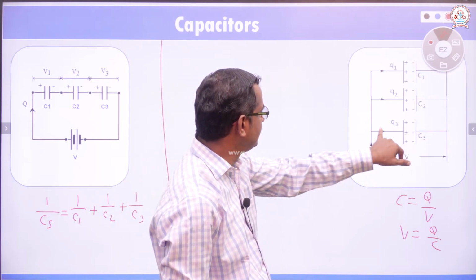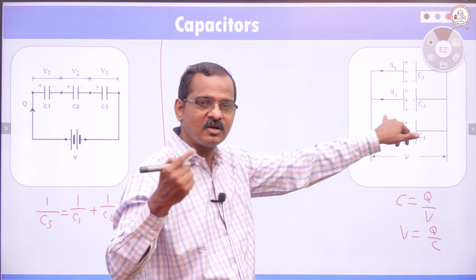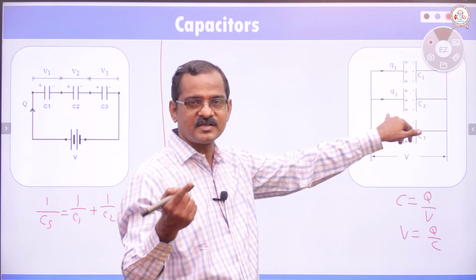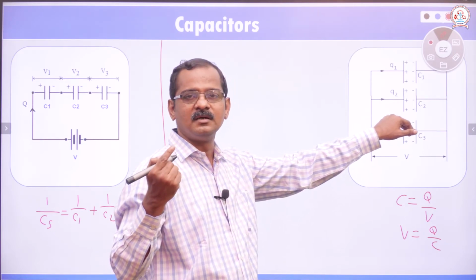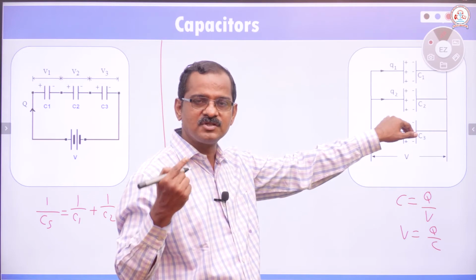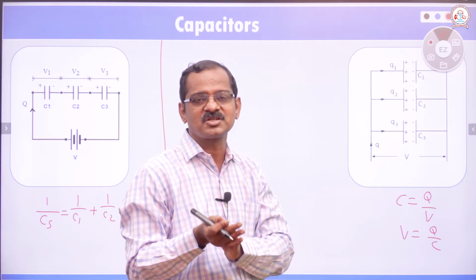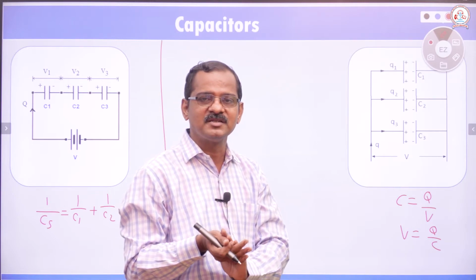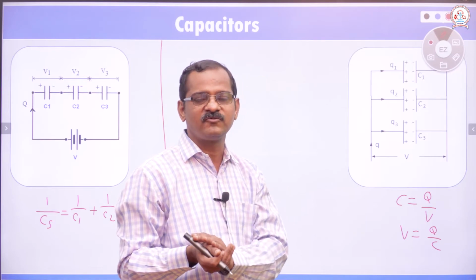Just recall Kirchhoff's first law, the junction rule. It says that the algebraic sum of current meeting at a junction is 0. Current flowing towards the junction is equal to current flowing away from the junction.